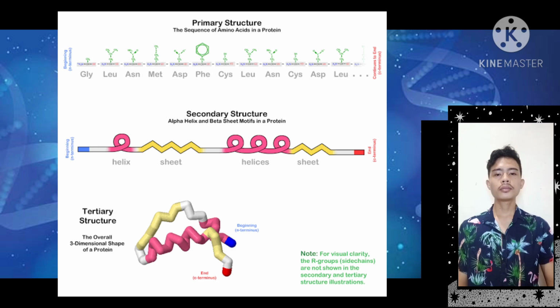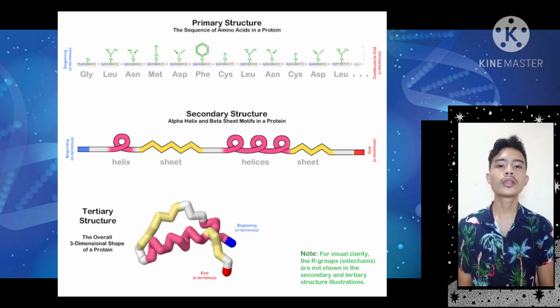The tertiary protein structure represents a 3-dimensional folding pattern of the protein. Here is a visual illustration of it. The tertiary structure has other interactions like hydrophobic interactions and ionic bonds. Lastly is the quaternary structure. A protein that has 2 tertiary structures can further interact with other tertiary structures.